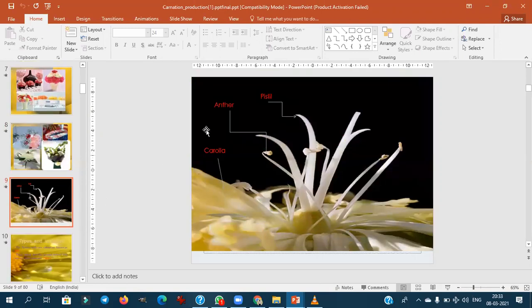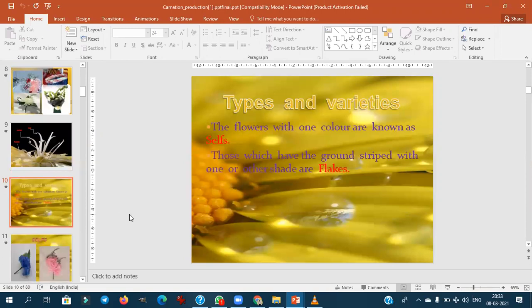Then the flower consists of the pistil. This is the stigmatic surface. Then this is the anther, stamens. These are all the petals, corolla. This is a hermaphrodite flower. The female part and male part are both present in the single flower. It is termed hermaphrodite.